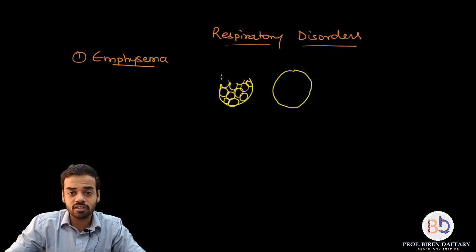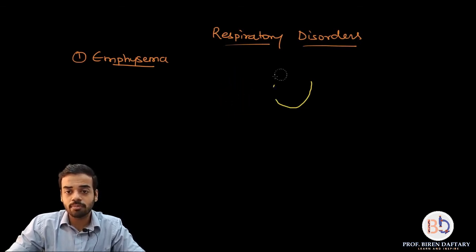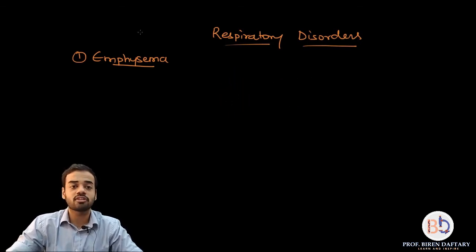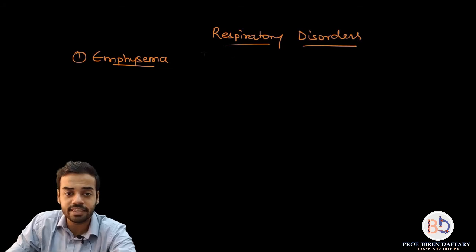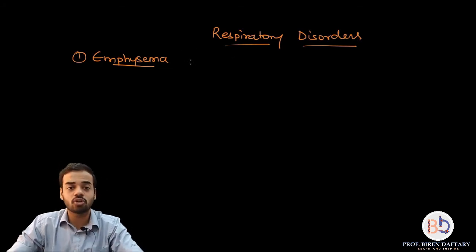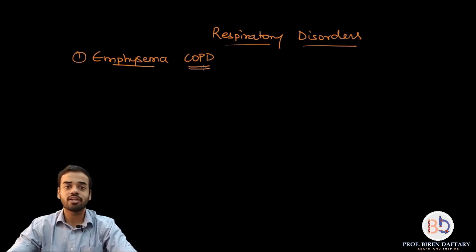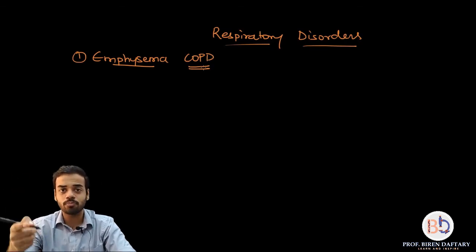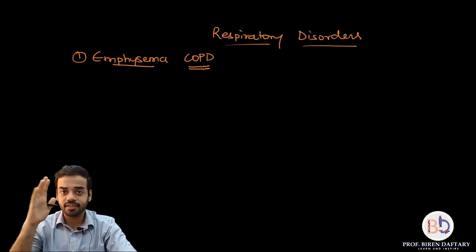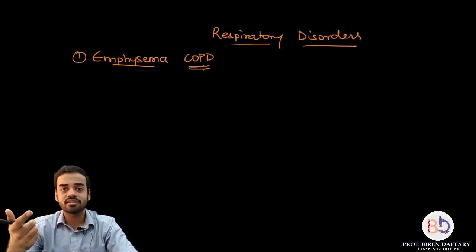Now this is not given in the book. This disorder belongs to a group of disorders which are called COPD. Okay, COPD is chronic obstructive pulmonary disorder. So there are many disorders included in this group. So emphysema is one of them. Is this clear?